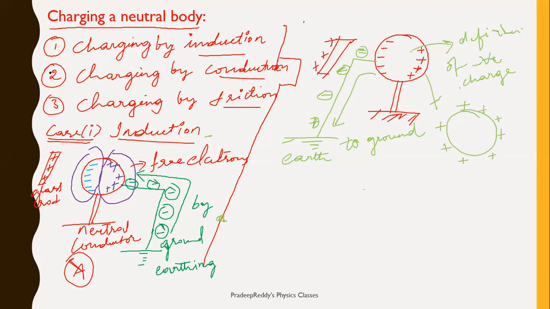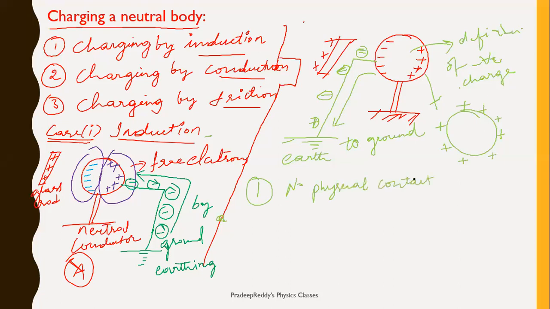So the conclusion of charging by induction is that whenever you are taking a neutral body, placing it nearby a charged body, there is no physical contact here. So point number 1 you should remember is no physical contact. There is no physical contact between charged body and neutral body.